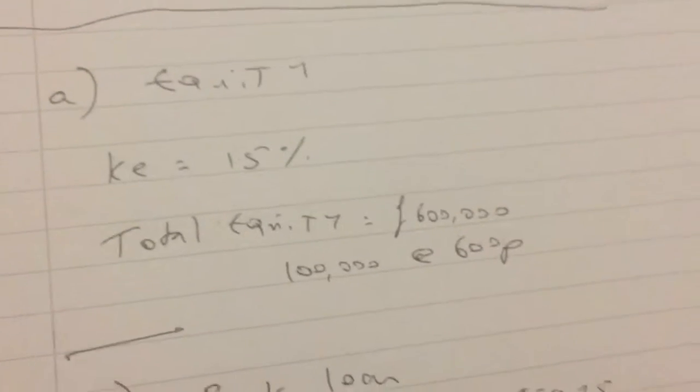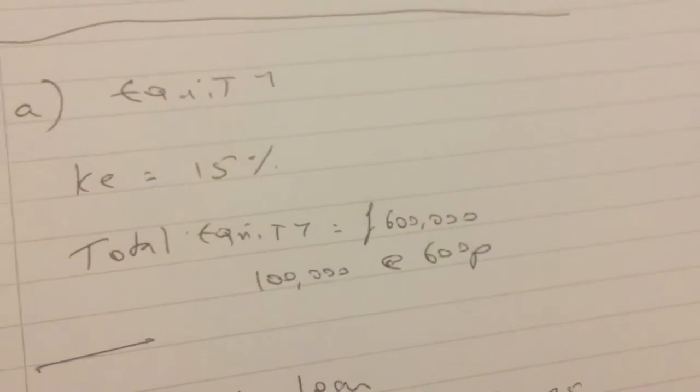And then we get on to the final stages, actually doing the weighted average cost of capital. Now it's just substitution, putting everything in. We worked out our cost of equity is 15%, and our total equity is 600k over the total amount.